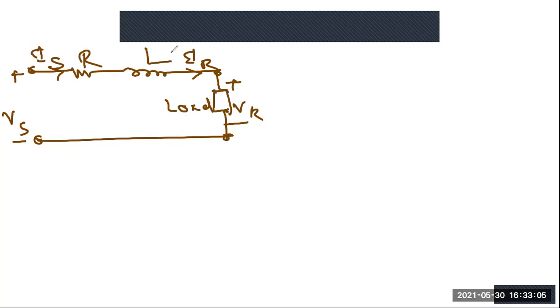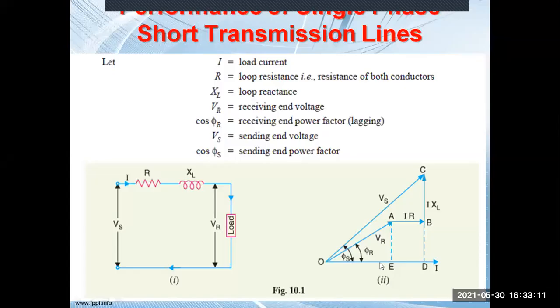Now we need to draw the phasor diagram. First I will show you, and then you will understand. We assume certain parameters: I is the load current. Is equals Ir equals I, because it is a series current. R is the loop resistance, the resistance of both conductors. XL is the loop reactance, both the reactances, go and return. VR is the receiving end voltage, cos phi R is the receiving end power factor, Vs is the sending end voltage, and cos phi S is the sending end power factor. This is the nomenclature for this circuit.